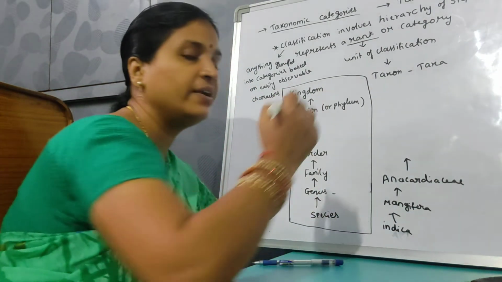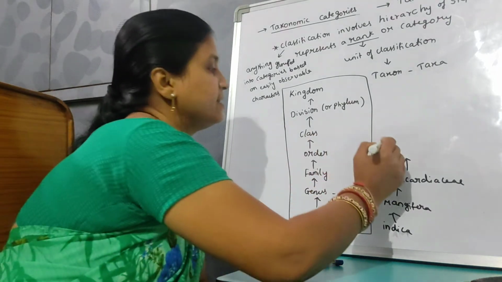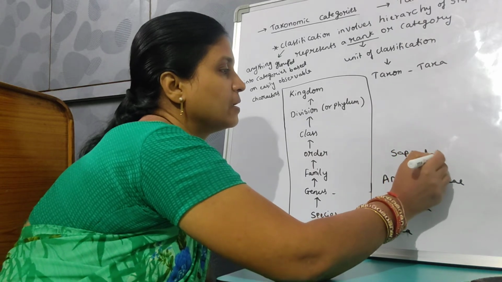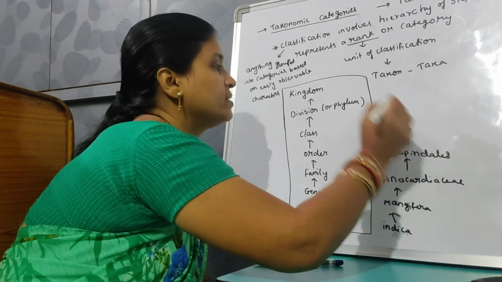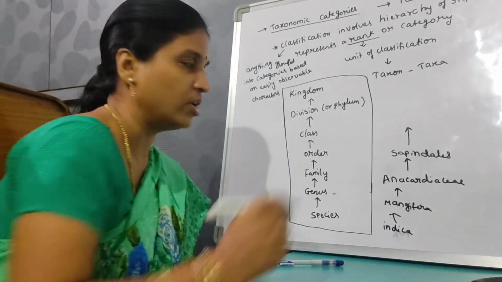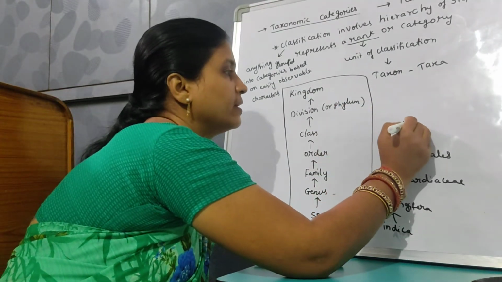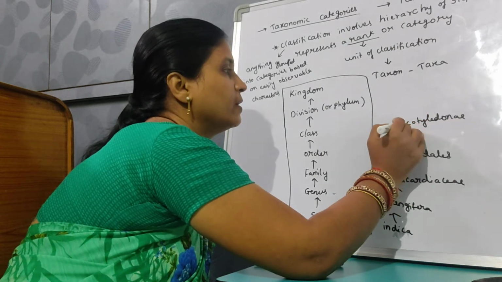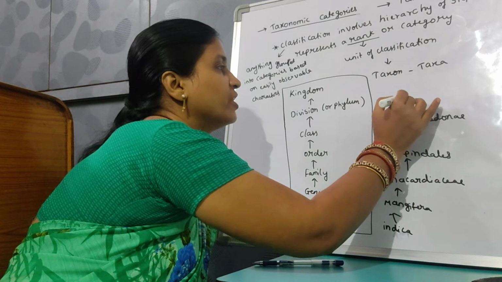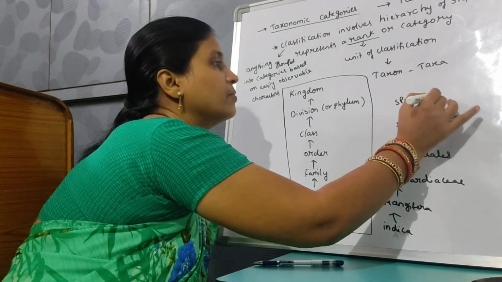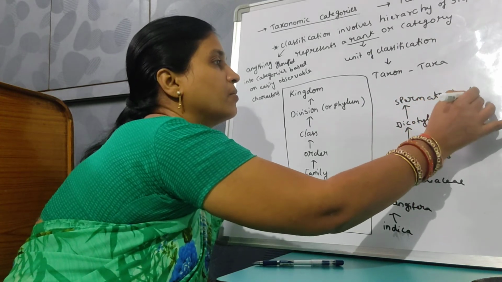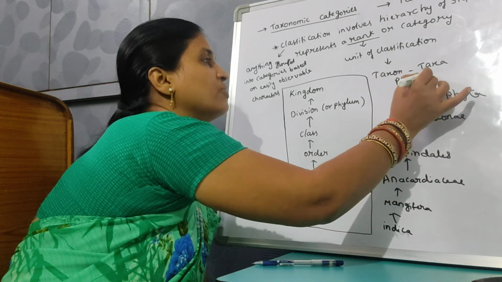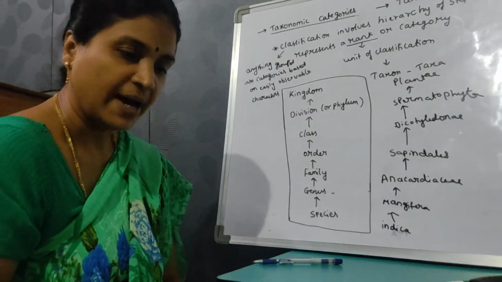Then all related families are grouped under an order called Sapindales. Then all related orders are grouped under a class called Dicotyledonae. Division Spermatophyta. Then kingdom Plantae. This is one of the examples, mango.